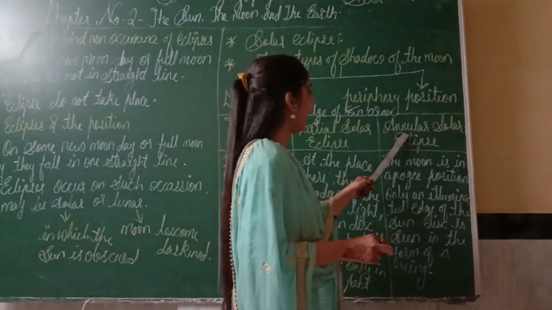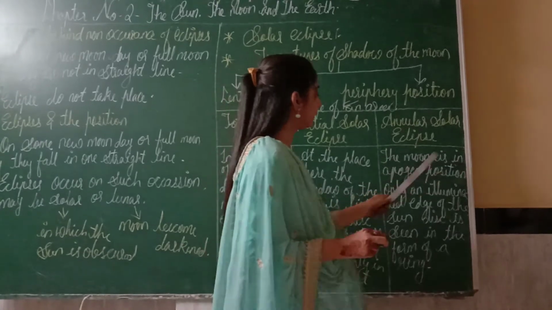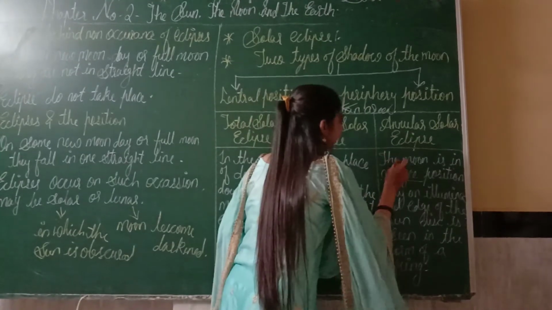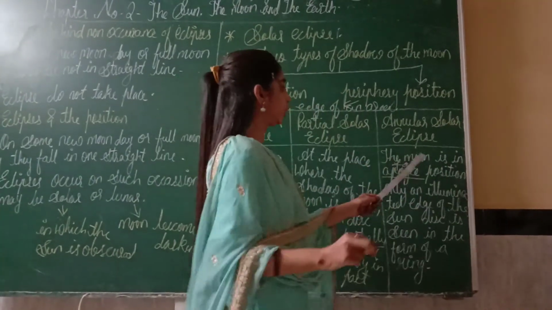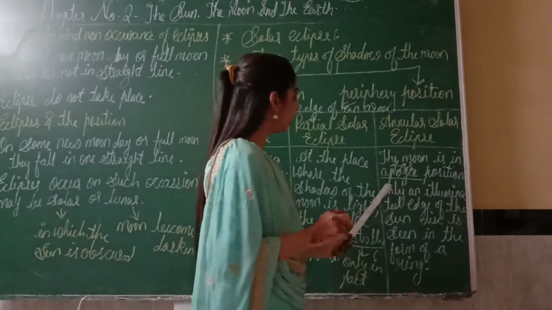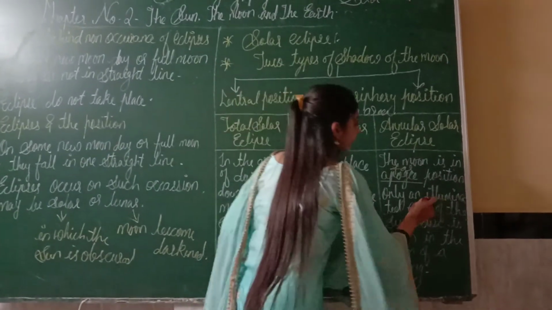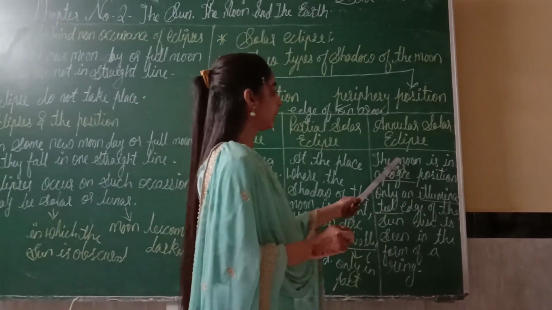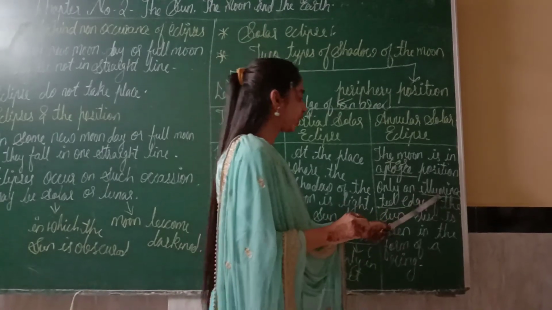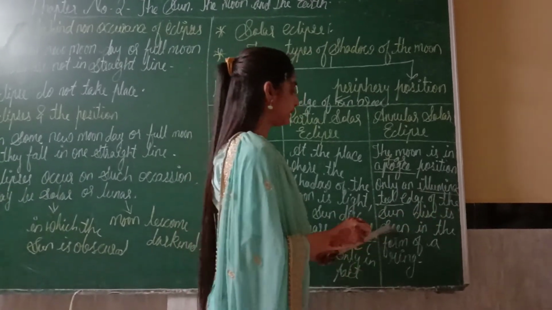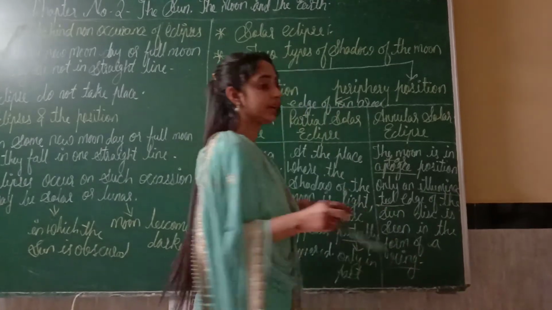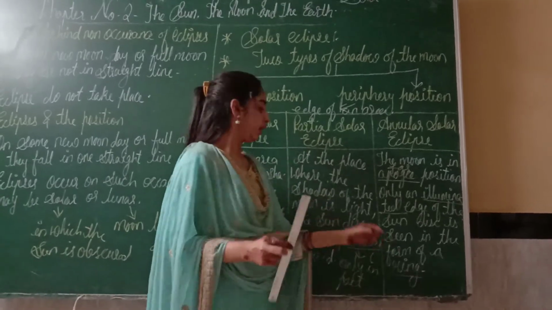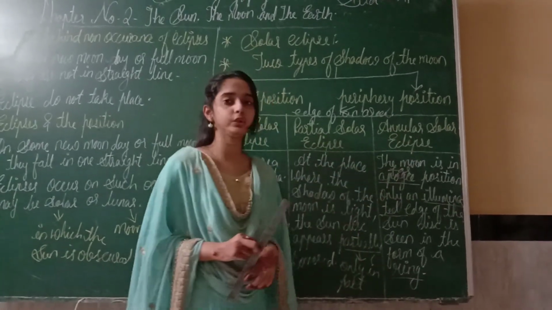The third one is annular solar eclipse. The moon is in the apogee position. Apogee means, as we already discussed last time, far from the earth. So the moon is very far from the earth. Only the illuminated edge, illuminated means shine, only that shining edge of the sun disk is seen in the form of a ring. Means we cannot see the whole sun, but we can see a ring-type sun in annular eclipse. Now I'll show you the picture.